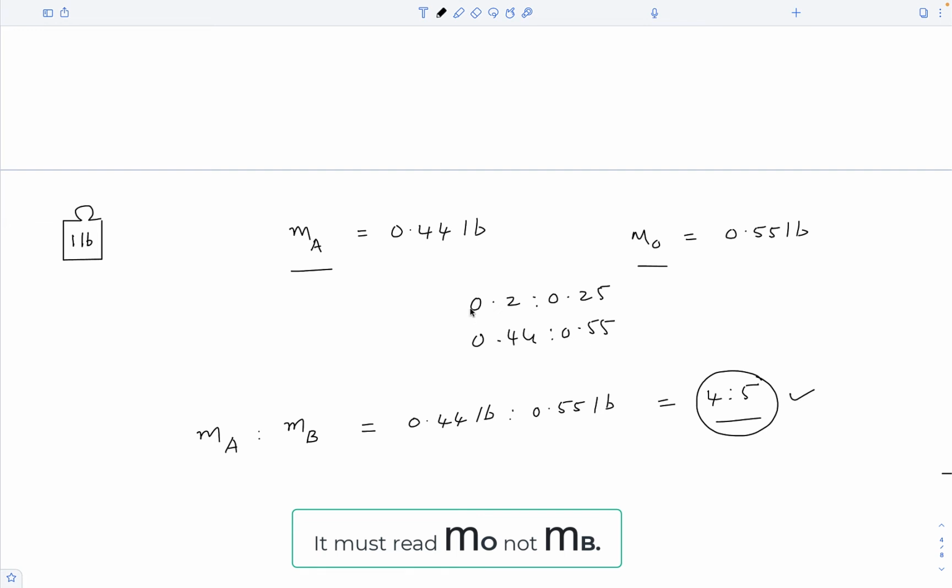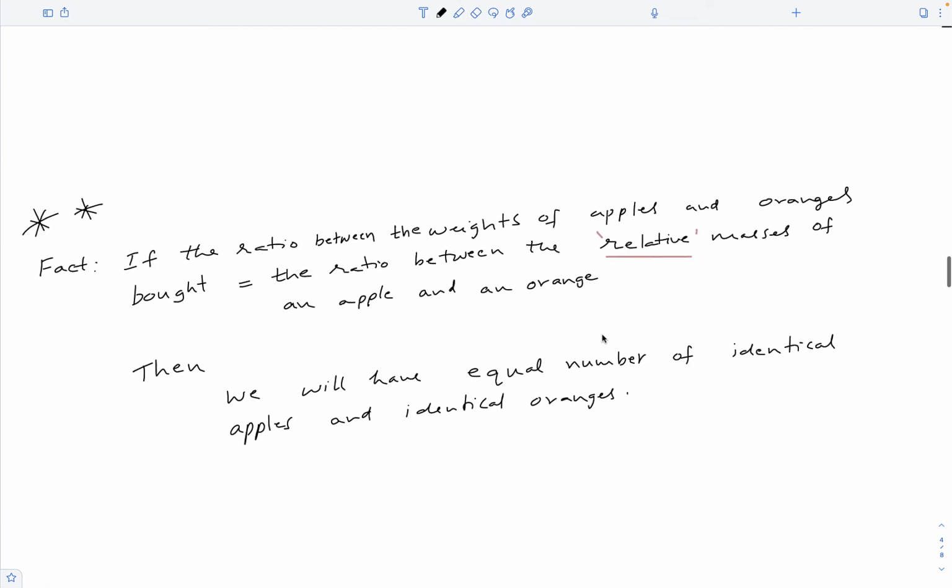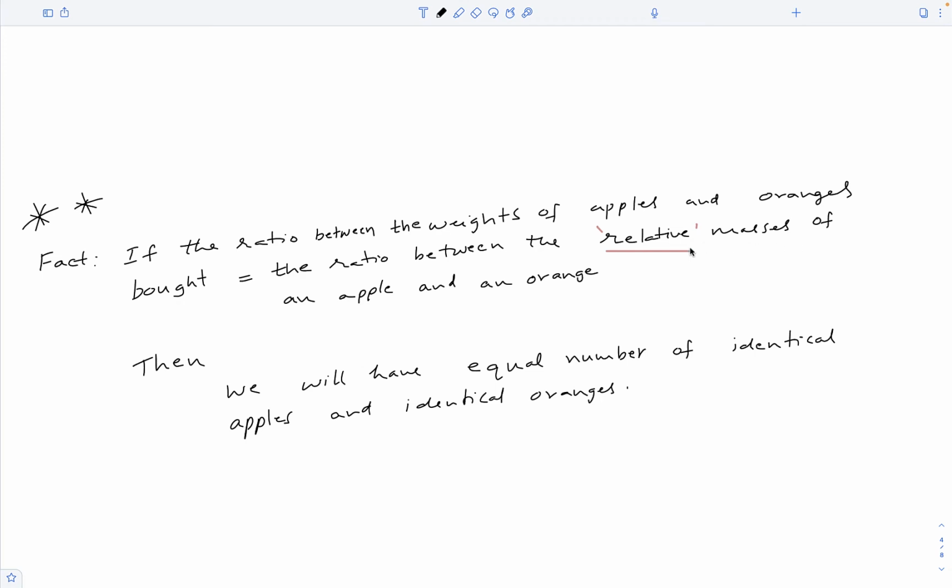Of course, the relative mass of an apple would be different on these two references, but the ratio between the relative mass of an apple and an orange is the same. This does not depend on the reference used to weigh them. Therefore, to figure out this ratio, we don't have to worry about the reference used to weigh them. All we need are these numbers relative to some reference. That is why I said relative masses here instead of masses.